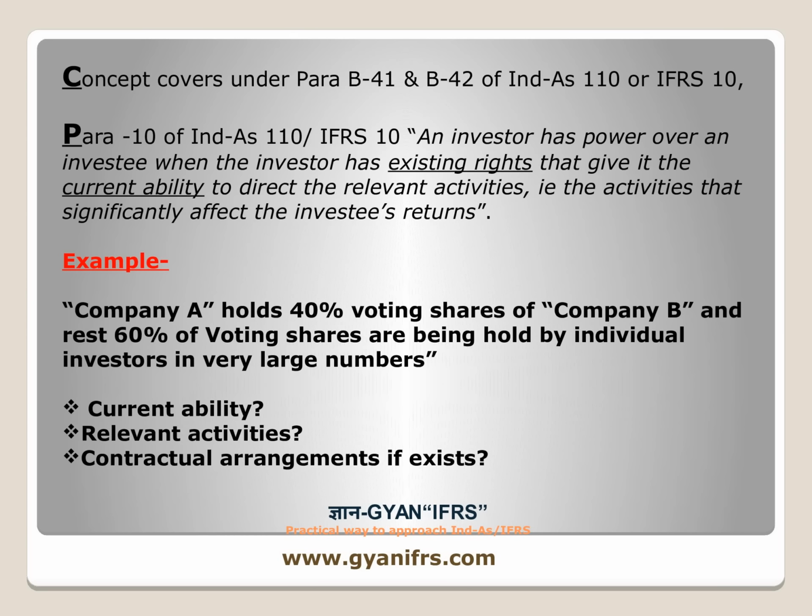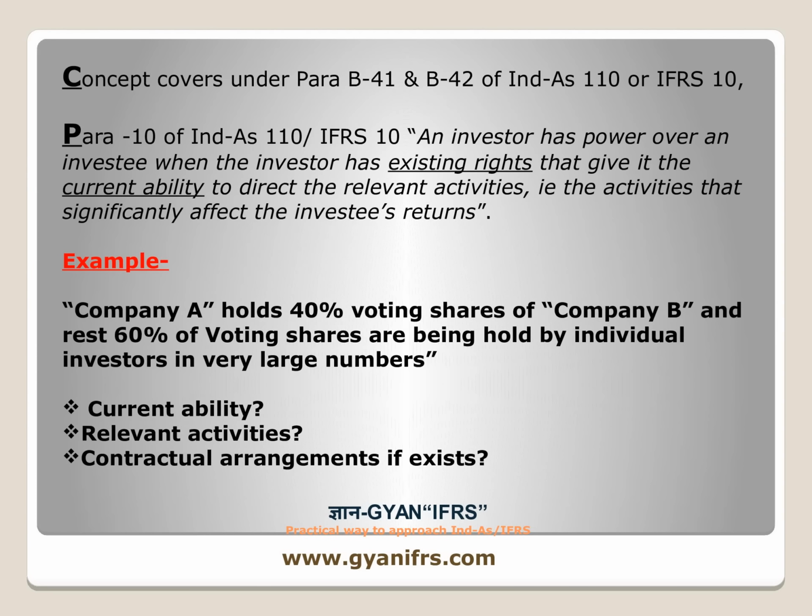As per Ind AS 110, para B41 says an investor with less than a majority of voting rights, meaning less than 50%, has rights that are sufficient to give it power when the investor has the practical ability to direct the relevant activities unilaterally.